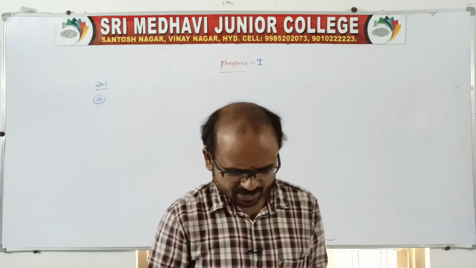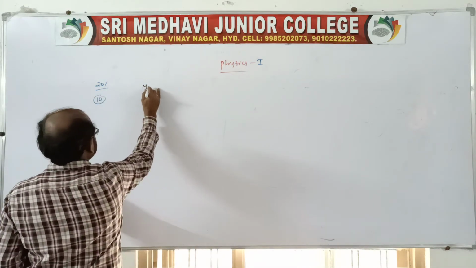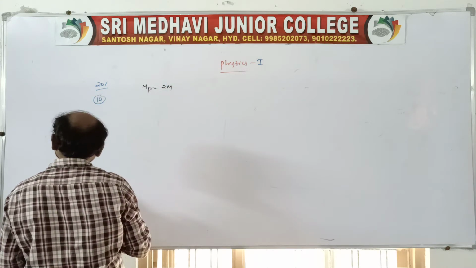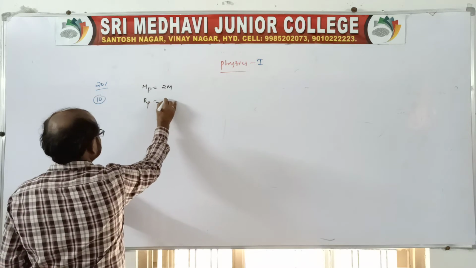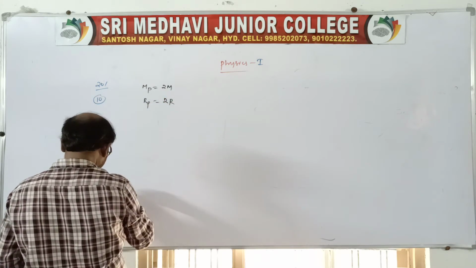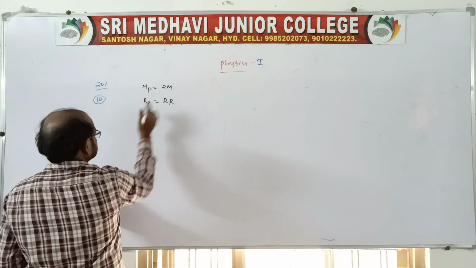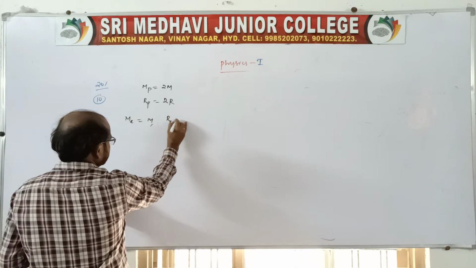The mass and the radius of a planet are doubled. You take the mass of the planet, Mp, equal to 2m, and the radius of the planet, Rp, equal to 2r. Mass and radius of the planet are double those of Earth. So you take Earth's mass as m and radius as r.